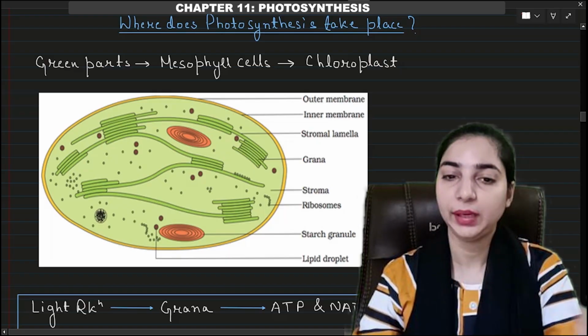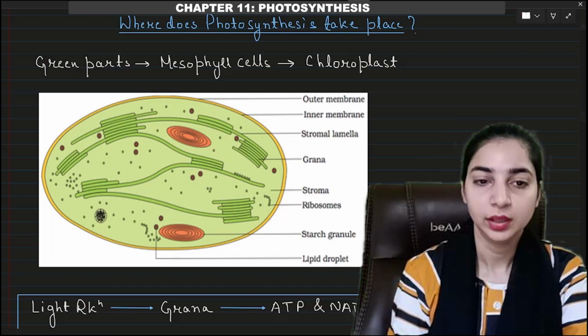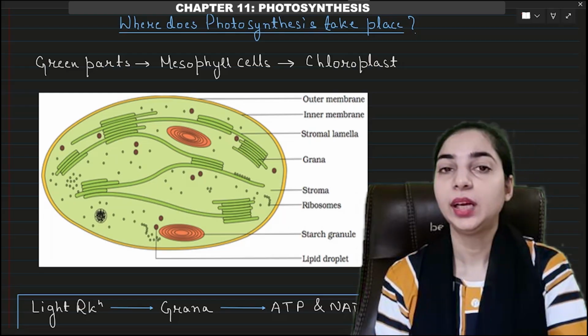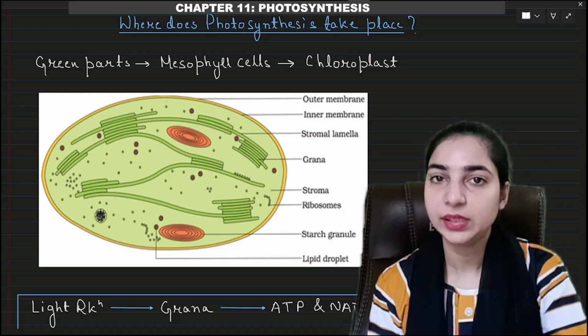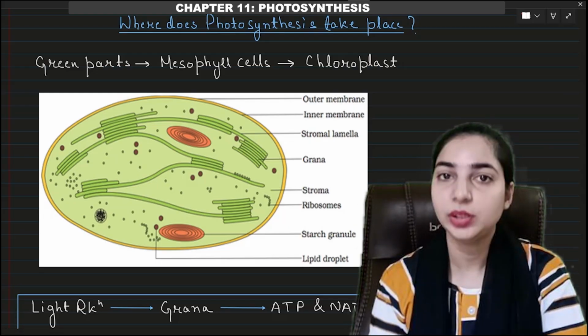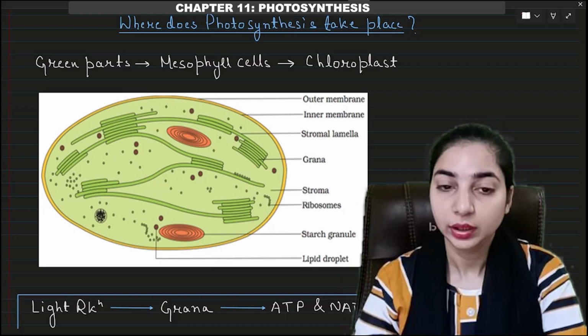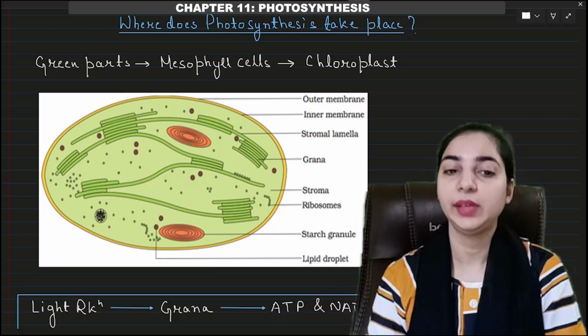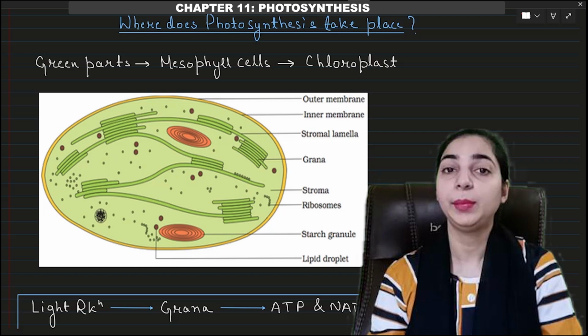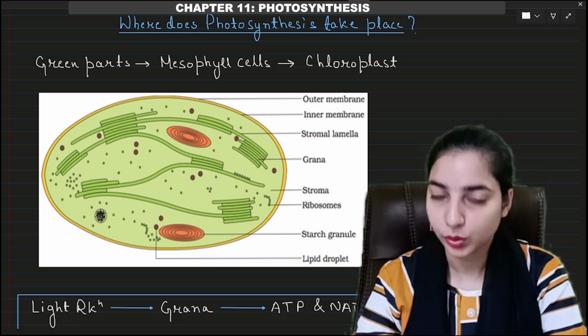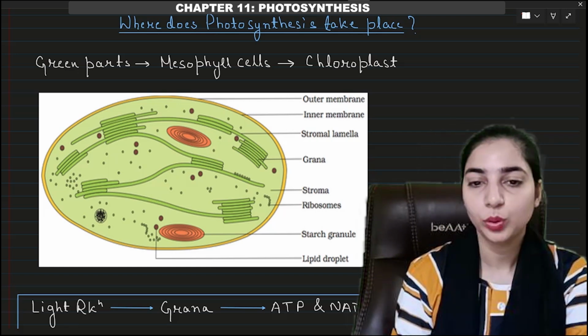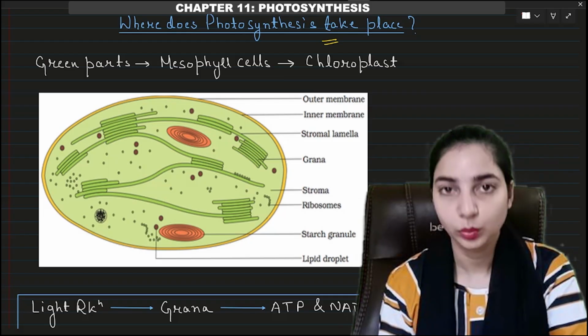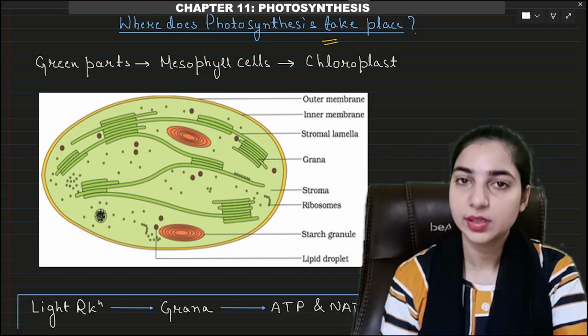Now we come to the main part of the chapter. Till now we were discussing the historical background, that means the earlier experiments which led to the current knowledge. Now we will discuss the main part of the chapter, photosynthesis. So where does photosynthesis take place? The location of photosynthesis. This is a very simple answer.